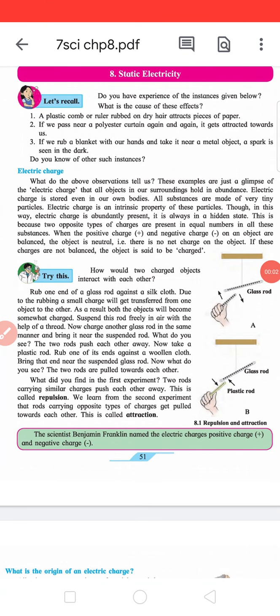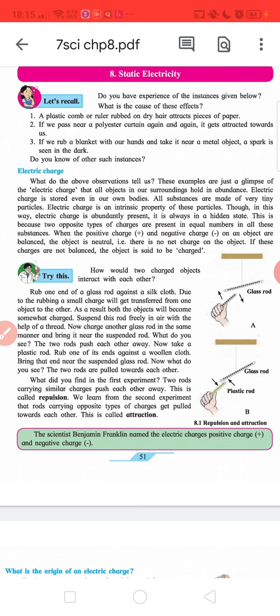Hello, friends. So, today we're going to discuss Class 7th Science, Chapter 8, Static Electricity. Heading: Let's recall. Do you have the experiences of the instances given below? What is the cause of these effects?